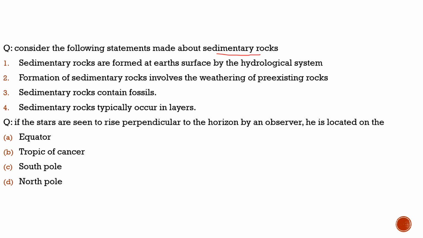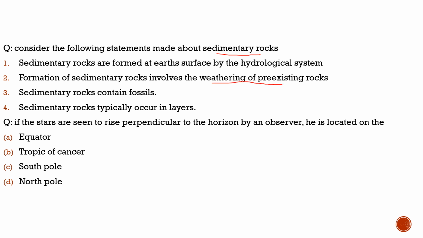Here let's try to understand what the question says. Let's try to understand if there are any words which can highlight there is something wrong in it. Statement 1, sedimentary rocks are formed at Earth's surface by the hydrological system. Very factual. Whenever there are some factual things which are mentioned in this way, let's keep this here. Let's go to the second. I know what is the answer to it, but I'm trying to show you a method here by which you can solve the questions.